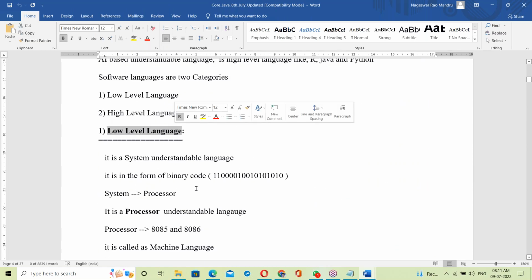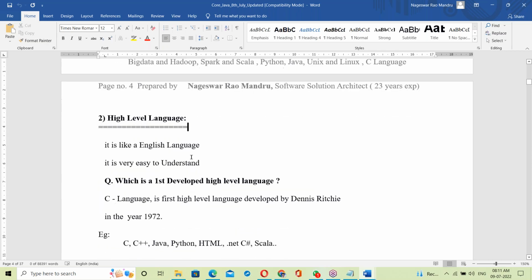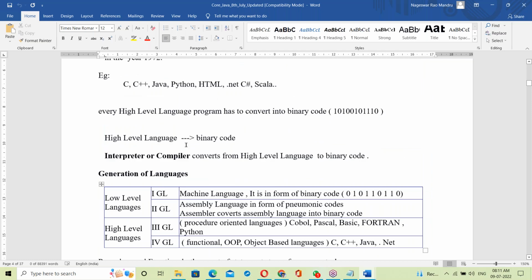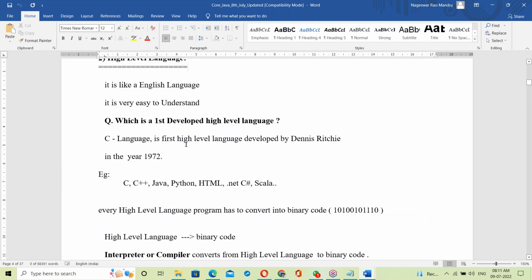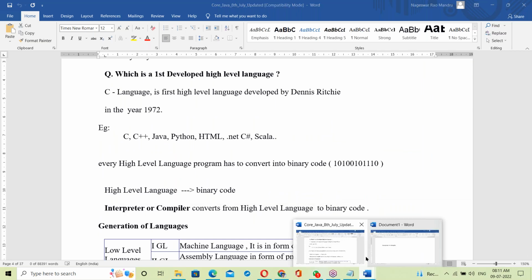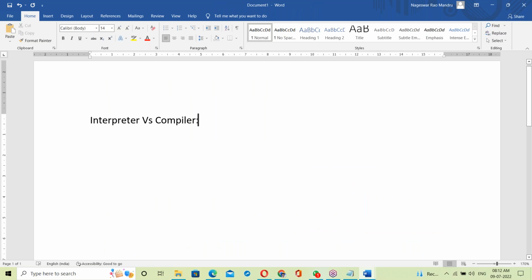These topics are completed. Today's topic is interpreter versus compiler, where both convert from high level language to binary. After finishing this, we'll start Java, with the basics done. Let us start.